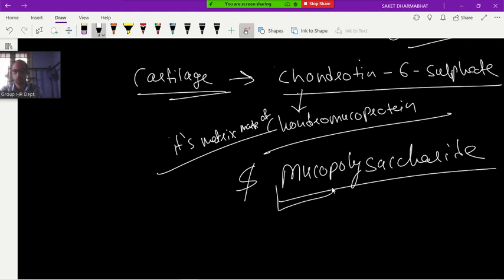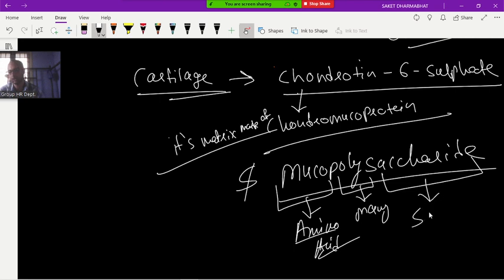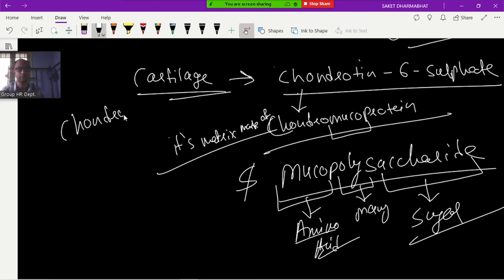mucopolysaccharide. The word muco is always related to what? Amino acid. Poly means many. Saccharide means sugar. So sugar plus amino acid is mucopolysaccharide. Here also muco is there, related to amino acid, in chondromucoprotein. So wherever you see the word chondro, that is always related to cartilage.